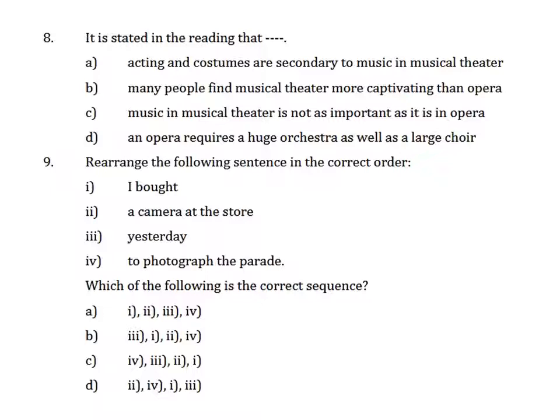If you look at the third line, it says by contrast, in musical theatre, an actor's dramatic performance is primary and the music plays a lesser role, right? It is saying that in musical theatre, the performance is seen more than in opera. So music in musical theatre is not as important as it is in opera. In opera, yes, music is important, as it is telling you that it can be from a small instrumental ensemble to a full symphonic orchestra, but in musical theatre it is not that important.